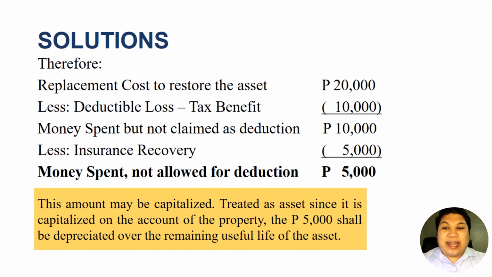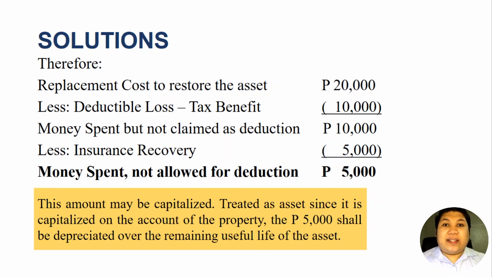So again, in this scenario, there was a partial destruction and the extent of deductible loss is only the book value. You might be wondering, what if the book value is 10,000 and the amount needed to spend to restore the property is only 7,000? How much would be the loss?